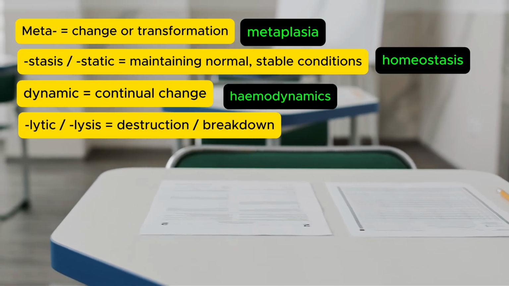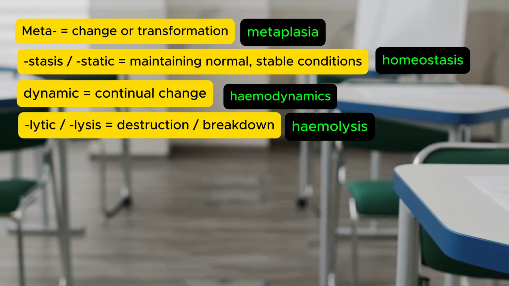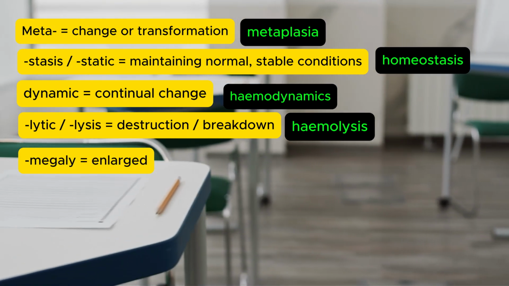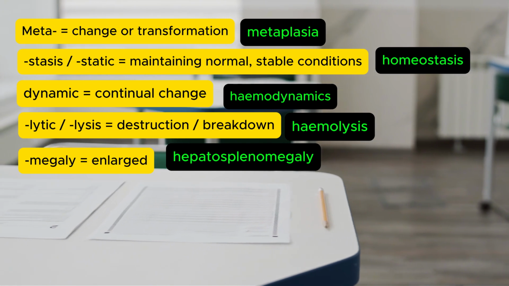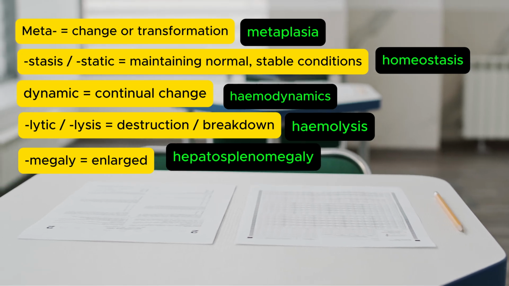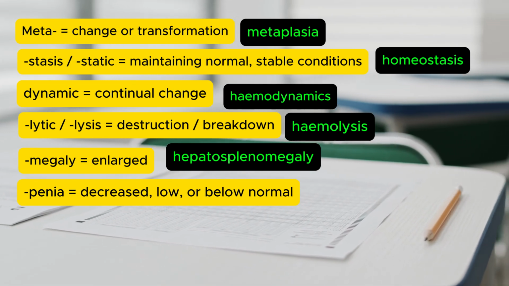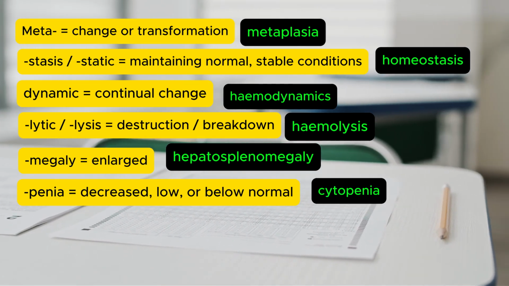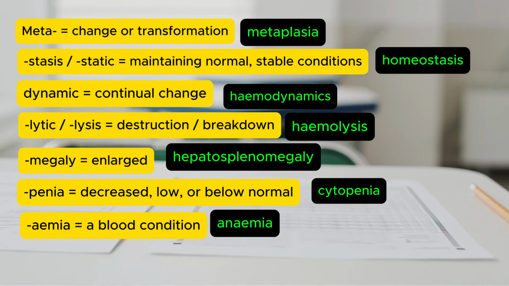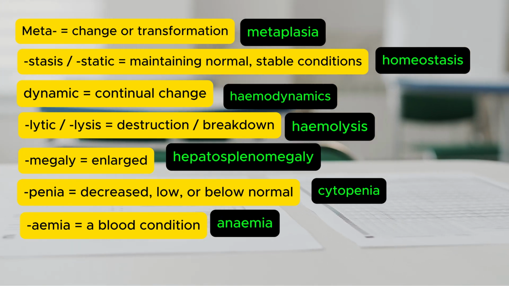Lytic or lysis means destruction or breakdown. Hemolysis, destruction of red blood cells. Megaly means enlarged. You met this as part of hepatosplenomegaly in Lesson 1. Here, it's the same idea, used as a standalone suffix. Penia means decreased, low, or below normal. Cytopenia, a decreased number of cells. Anemia relates to a blood condition. Anemia, a blood condition involving low red cell count or hemoglobin.